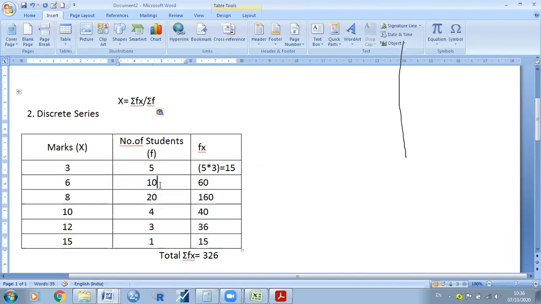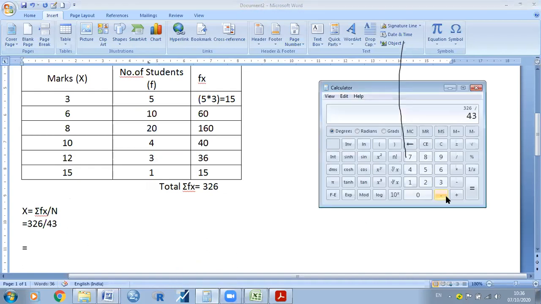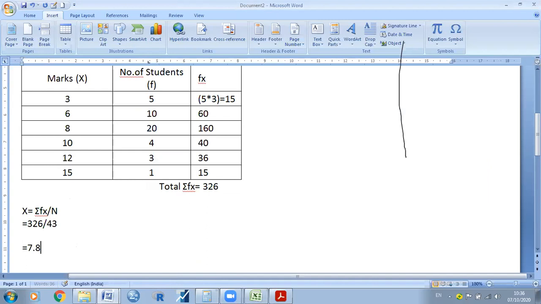5 plus 10 is 15, 15 plus 20 is 35, 35 plus 4 is 39, 39 plus 4 is 43. So here it is 43. Then 326 divided by 43 is 7.58.